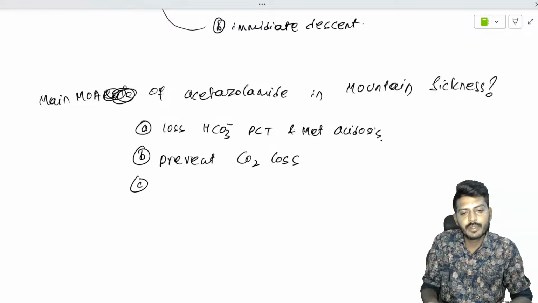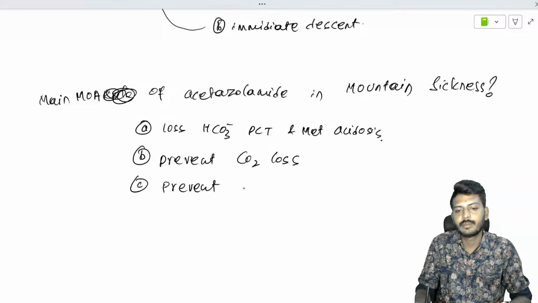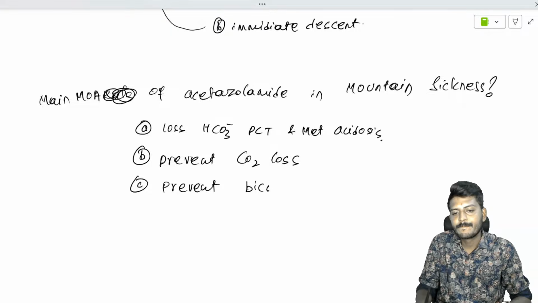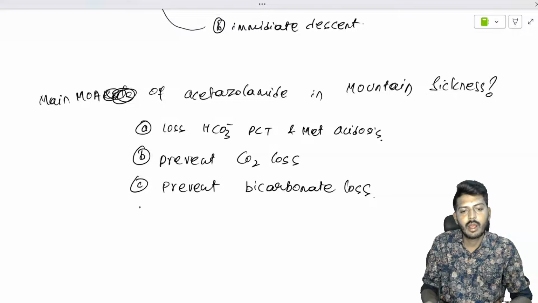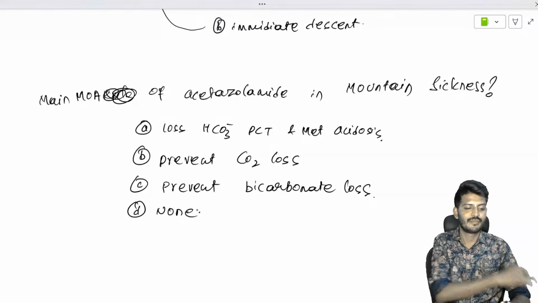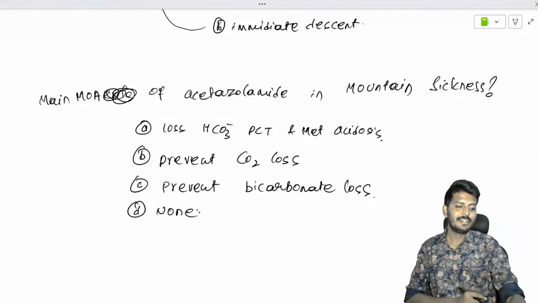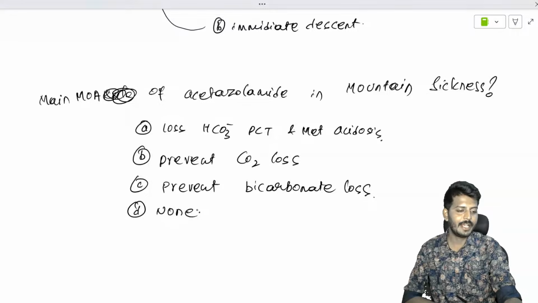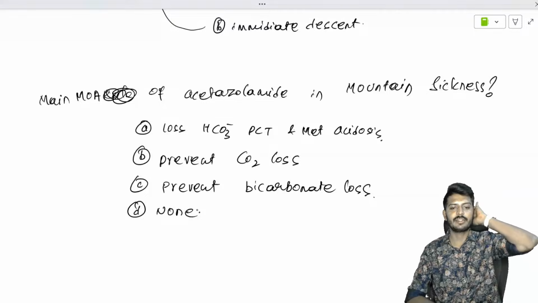Option C, prevent the bicarbonate loss. Option D, none of the above. Everybody come on, please tell me what is the answer.